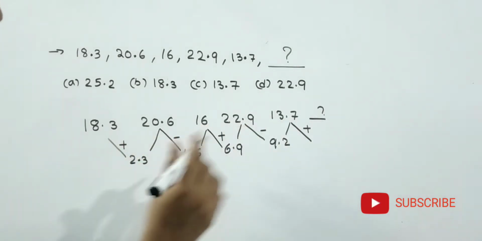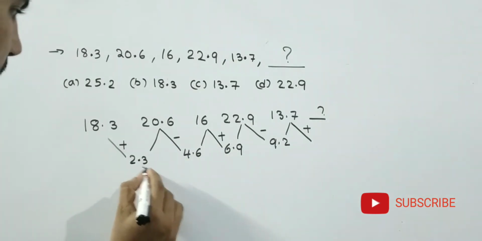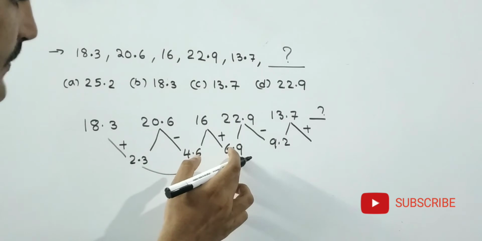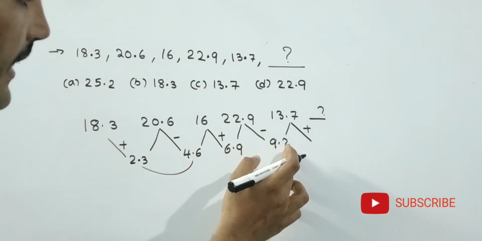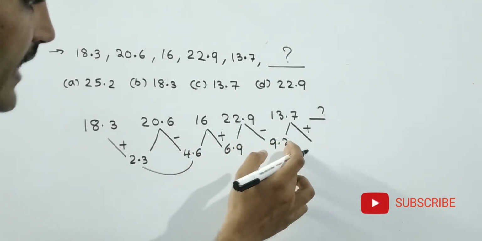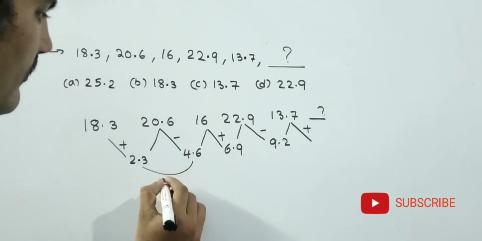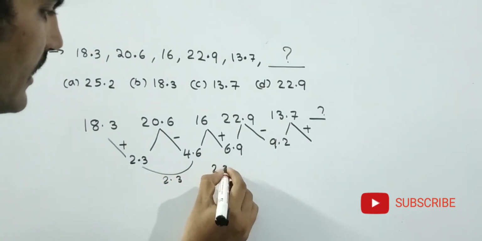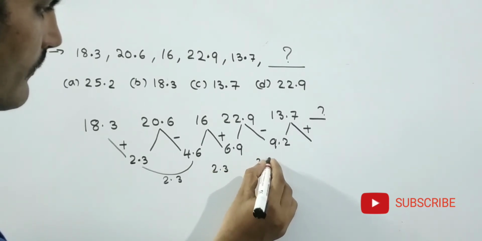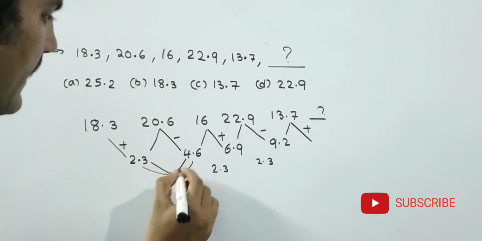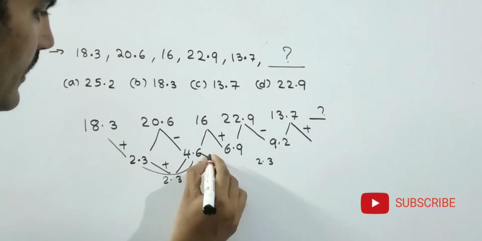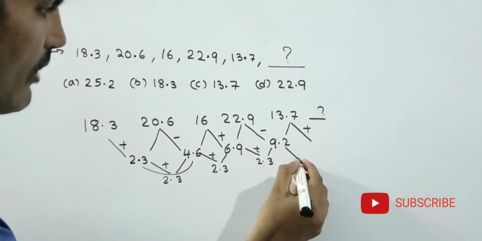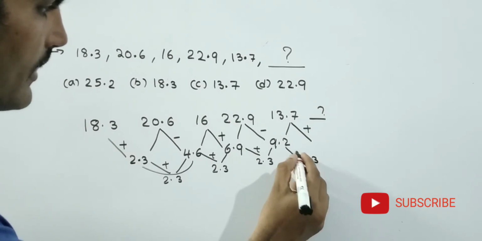See friends, observe this one. Here 2.3 becomes 4.6, 4.6 becomes 6.9, 6.9 becomes 9.2. That means every time he is adding 2.3. Here plus 2.3, here plus 2.3, here plus 2.3, so what will come here? 2.3, addition.